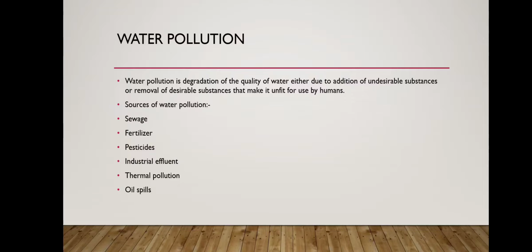Thermal pollution means the temperature of the water increases. There are factories and industries from which the water that is disposed has a higher temperature, and when this water is added to the river, it increases the temperature of the water. That causes water pollution, because the larvae, the small baby animals, die due to the increase in temperature. Next is the oil spill. Oil spills also pollute the water.